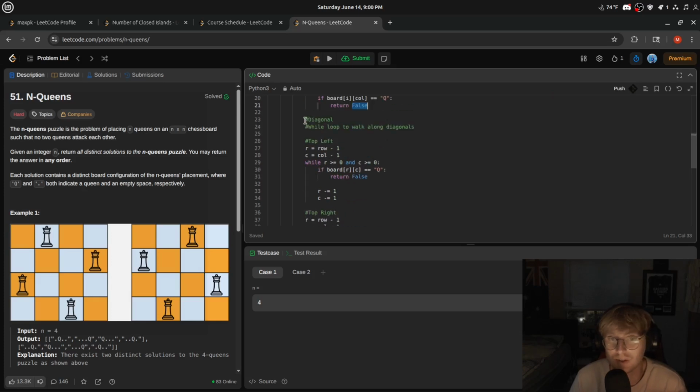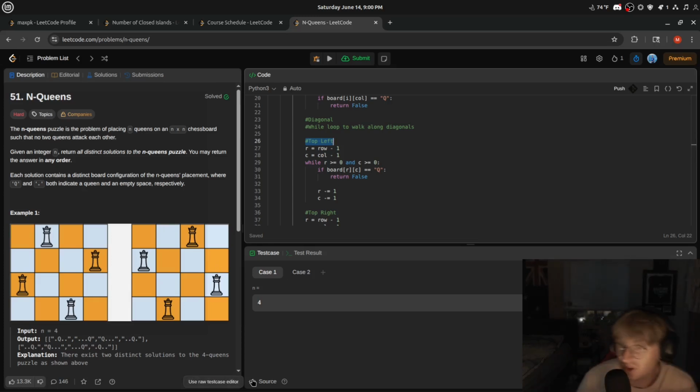And then the hard part here was the diagonals, right? We had to use a while loop to walk along the diagonals. Originally, I thought about checking from the top left and the top right. Oh, sorry, no, it was the bottom left and the bottom right. But I soon realized, towards the end of the problem, that you have to check the top left and the top right, because technically we're going by rows, right? So everything below this queen, you automatically know that it's valid. So really that's why you only have to check the top left diagonal and the top right diagonal to make sure that the queen is valid.